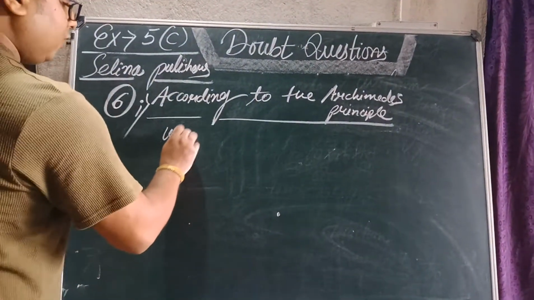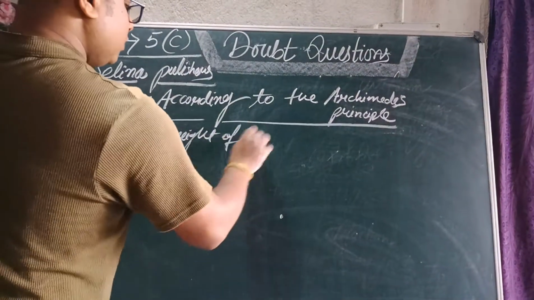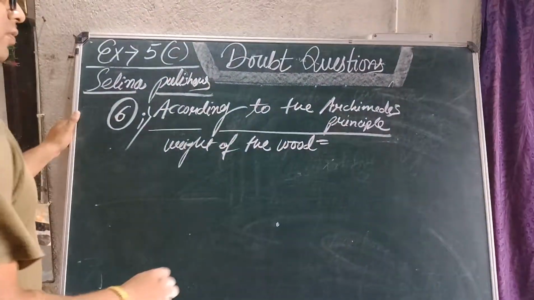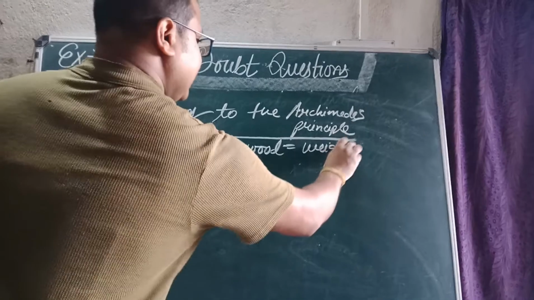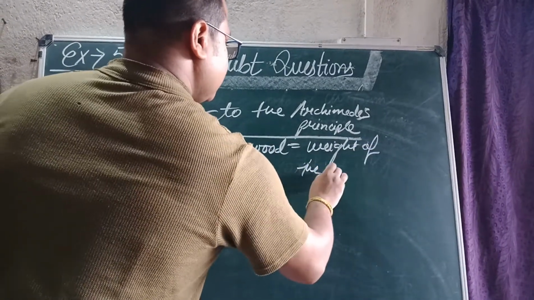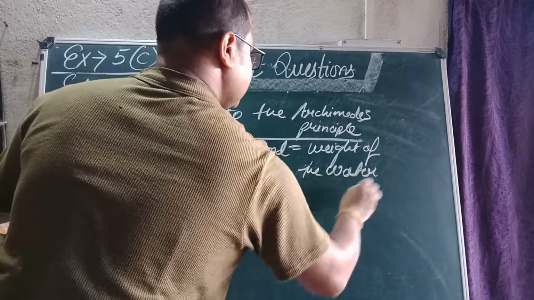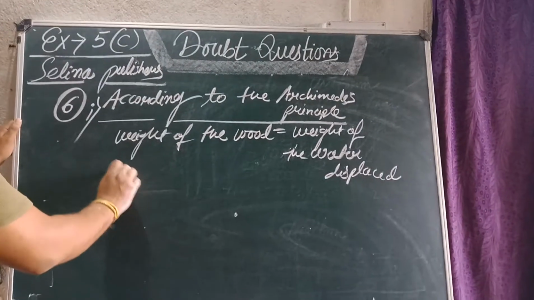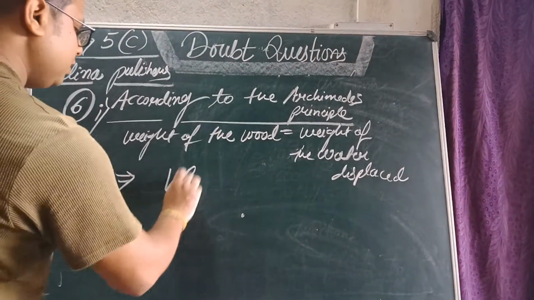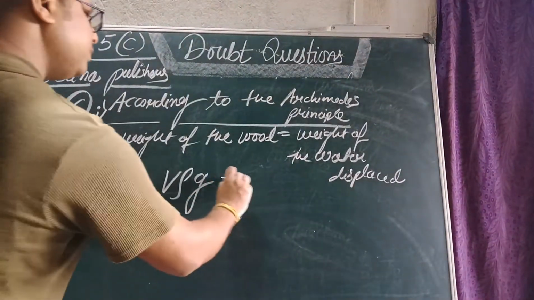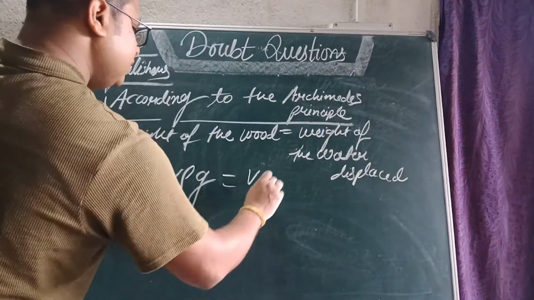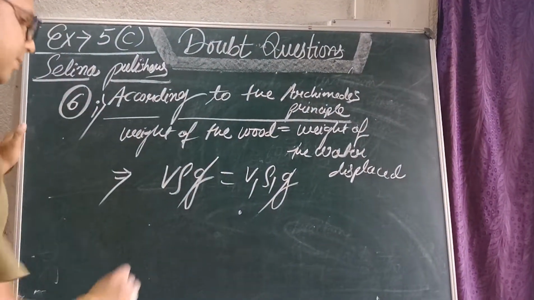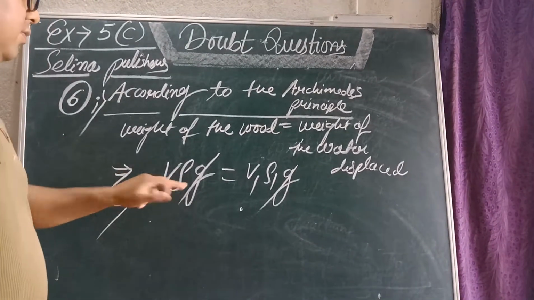We can write weight of the wood is equal to weight of the water displaced. Okay students, so weight of the wood we can write with the help of this formula, V rho G. Weight of the water displaced we can take as V1 rho 1 and G. G will be cancelled.